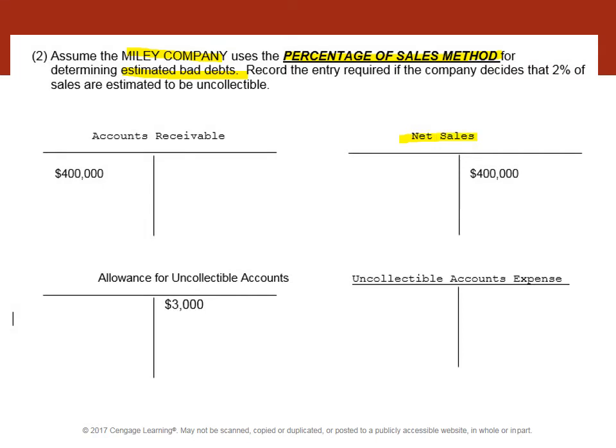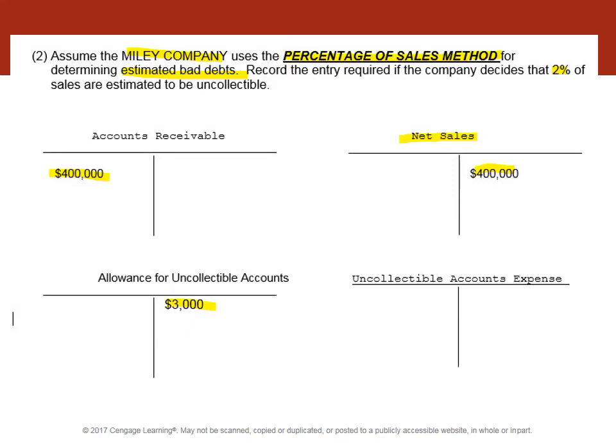Net sales are $400,000, and the company decides that 2% are estimated to be uncollectible. So I've got this recorded as their entire sales have not been collected. Accounts receivable are $400,000, net sales are $400,000. We have a beginning balance of $3,000 in our allowance for uncollectible accounts.